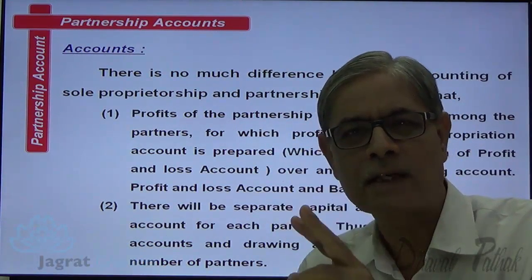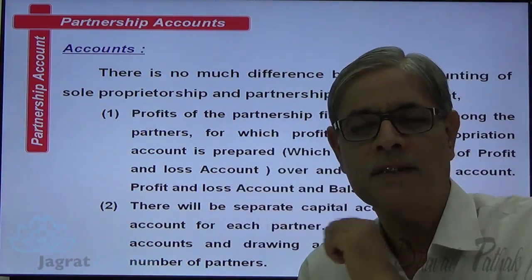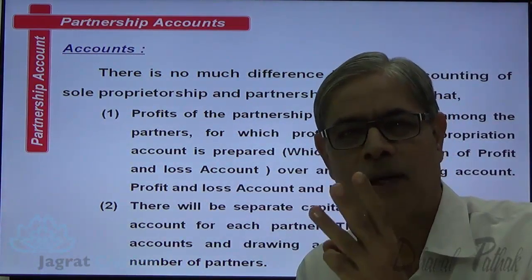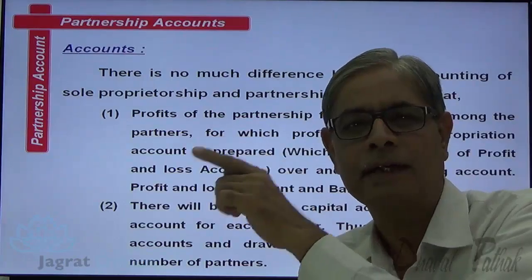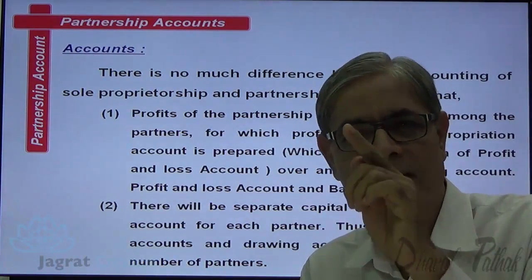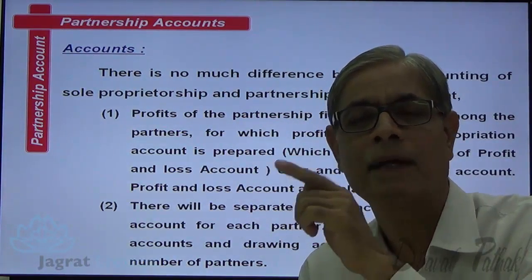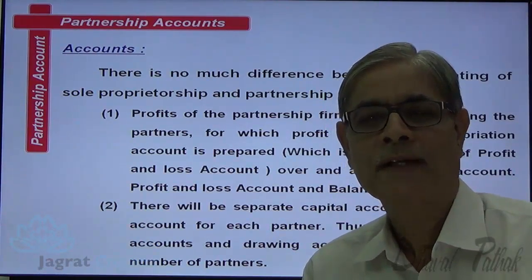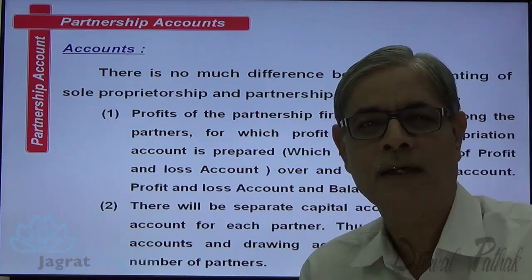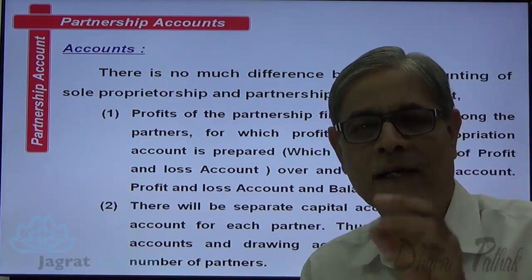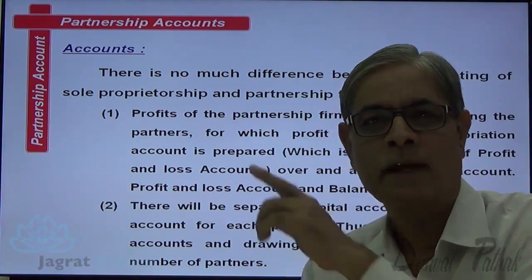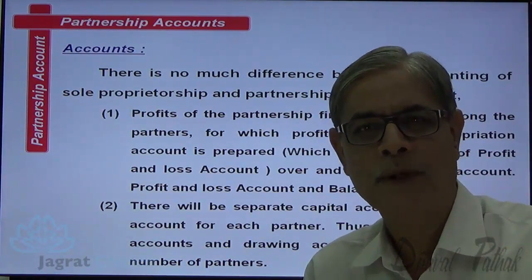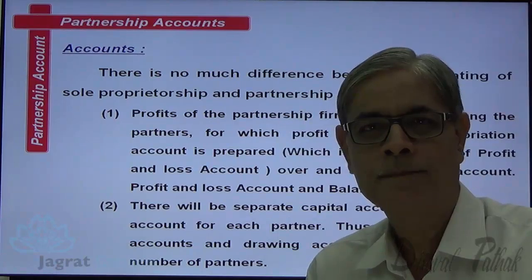But in case of partnership, there is more than one person who is an owner of the business. So if suppose there are three partners, then there are three separate capital accounts. When there are three partners, then there are three separate drawings accounts. So this is the difference that occurs in partnership accounting as compared to accounting of a sole proprietorship. Except these two, everything is the same in case of sole proprietorship and partnership.